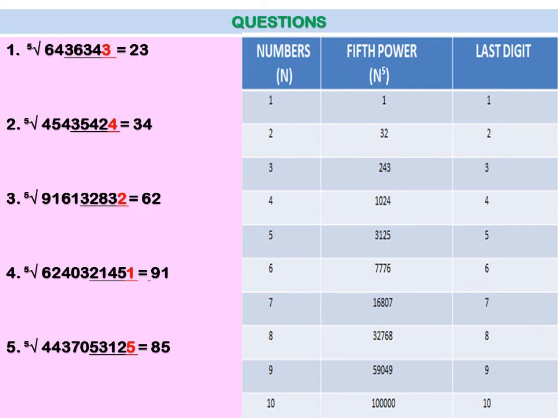Next number is 44370533125. So you'll make a 5 pair and you will write the last digit as it is, 5. So 5 in the ones place and the leftover number is 44370. So you'll see where it lies, in between 32768 and 59049. These two fifth powers correspond to 8 and 9 and the smaller of them is 8. So it will be 8 at the tens place. So your answer will be 85. So this is very easy, I think. And now I think you can do any fifth root in just 1 or 2 seconds, right?